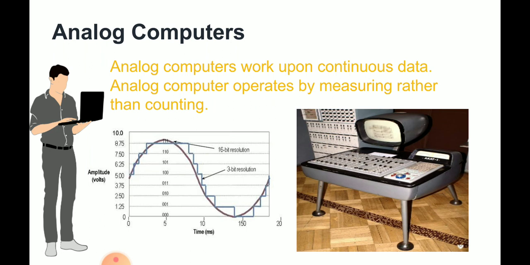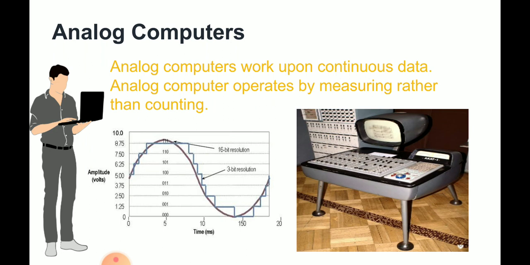In analog computers, continuous quantities are used. Computations are carried out with physical quantities such as voltage, length, current, temperature, etc. The devices that measure such quantities are called analog devices, for example, voltmeter, ammeter, and thermometer.